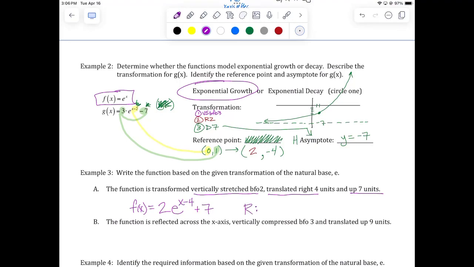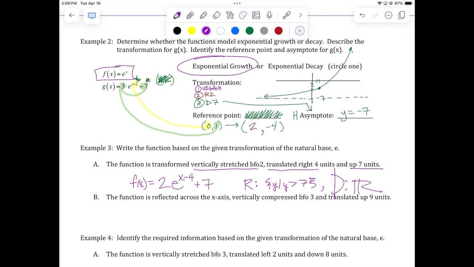Greater than 7, right? We didn't reflect it across the x-axis, so it's just the set of y such that y is greater than 7. Piece of cake. Oh, what's the domain? We can do it with our eyes closed, right? What's the domain? All real numbers. Did I do it okay with my eyes closed? Yep. Oh, man, they're not really connected. I should have opened my eyes. There we go. All real numbers.